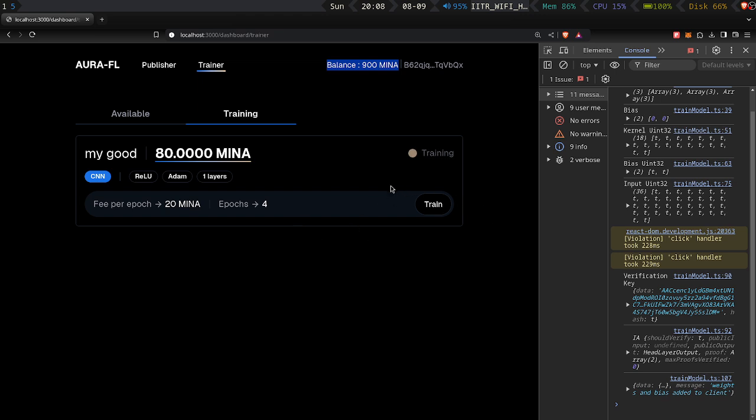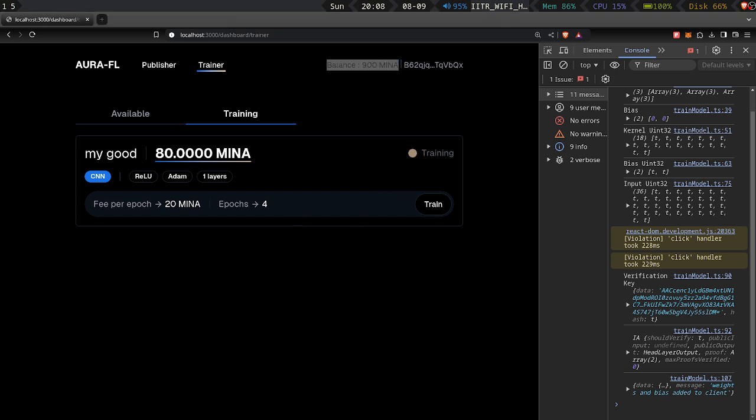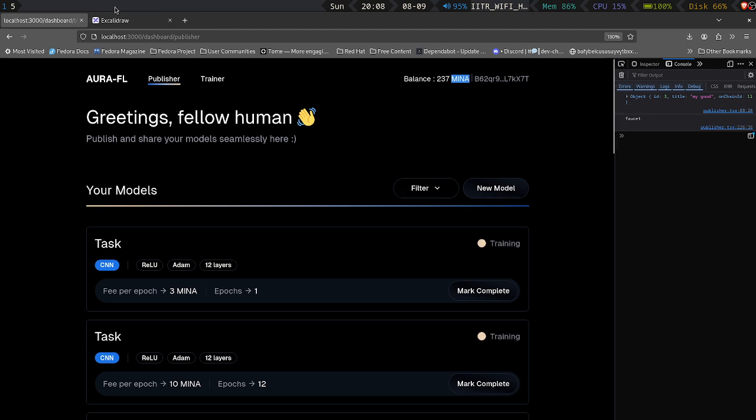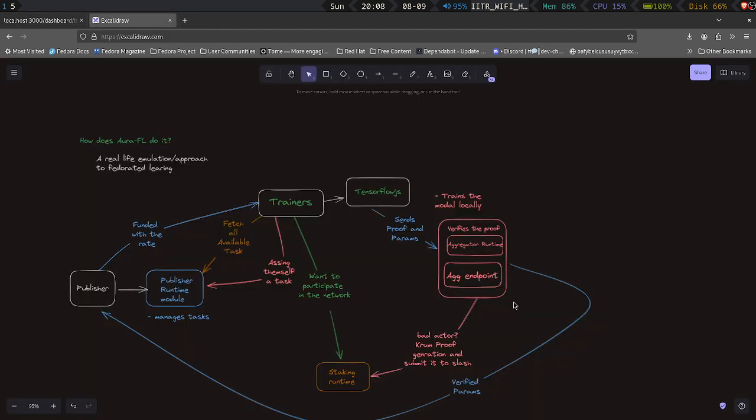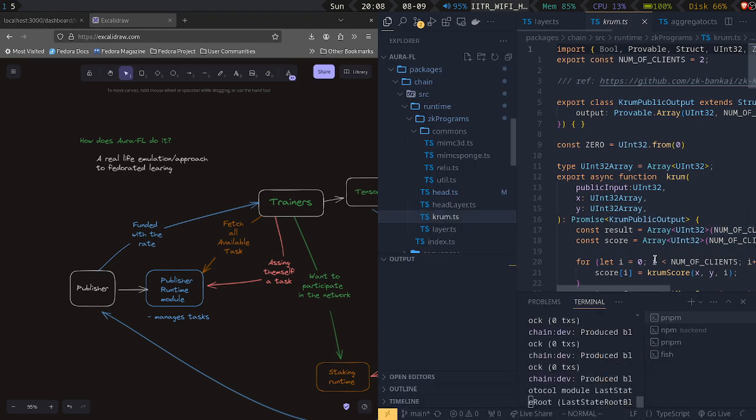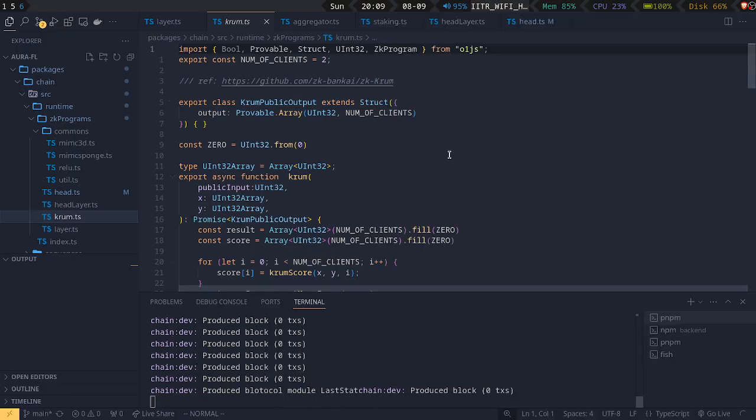And so now what I will do is this aggregating endpoint then generates a crumb proof if bad actors were in place, and it goes into the slashing endpoint of the staking runtime, and the slashing endpoint then manages the slashing of the stake for bad actors. So what I will do is I will show you the code or the circuits now.